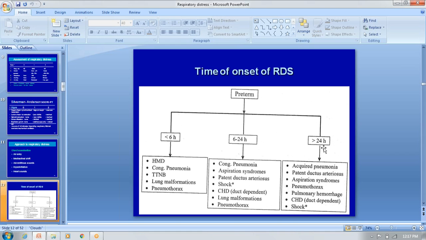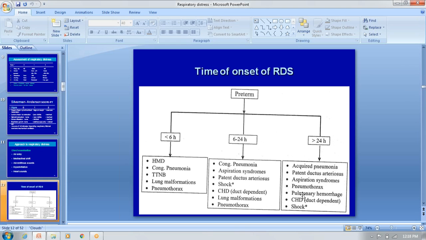After 24 hours of delivery, we can think of acquired pneumonia, like community acquired pneumonia or hospital acquired pneumonia, and PDA, patent ductus arteriosus, which very commonly occurs in preterm, and aspiration pneumonias and aspiration syndrome. Why are we putting this? Because of the chances of amniotic fluid or blood aspiration. So don't think of only the other factors. Don't forget about congenital heart disease that may present later also, and shock.